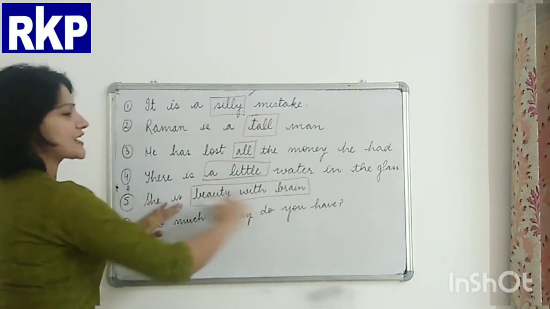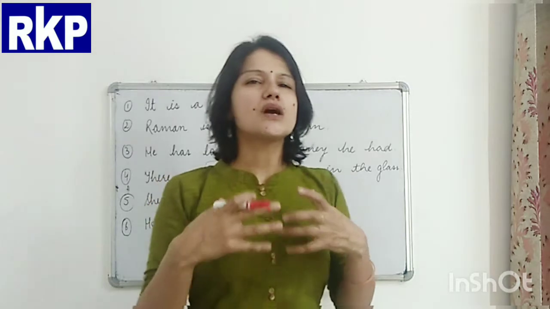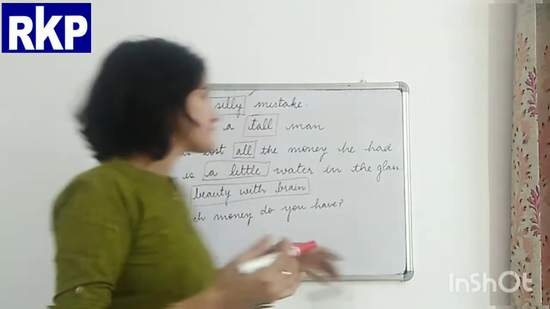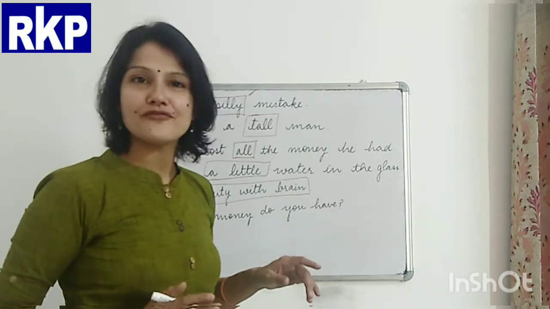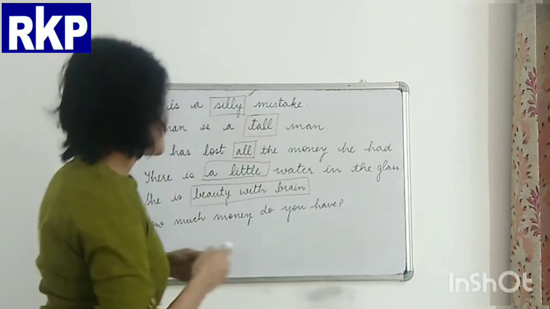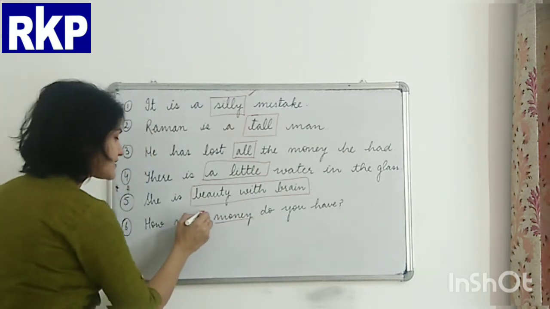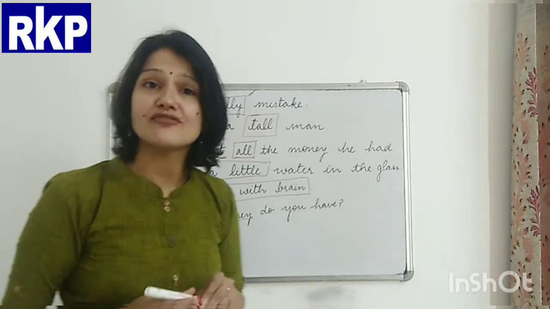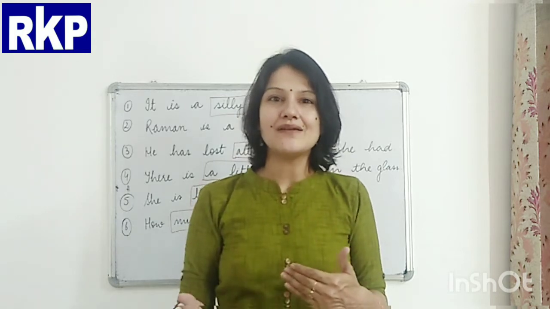Now this adjective is telling us about the quality of a girl. Next is, how much money do you have? So, money is the noun here and much is the adjective because it's talking about the quantity.